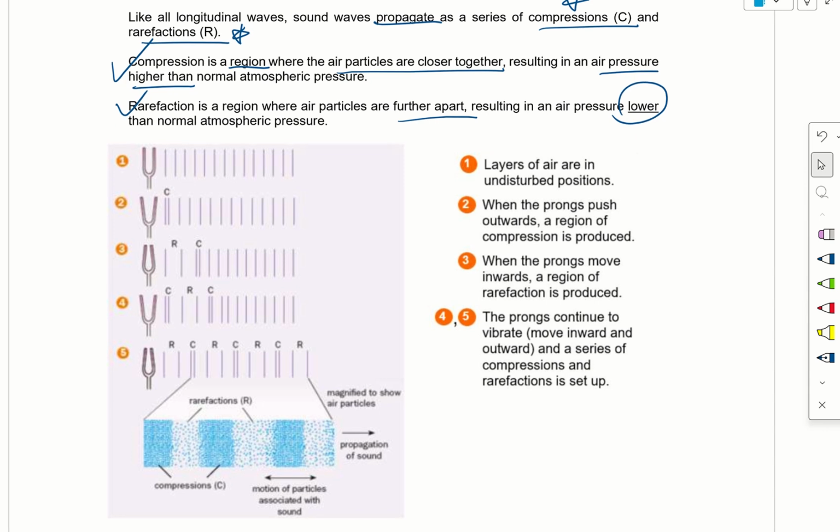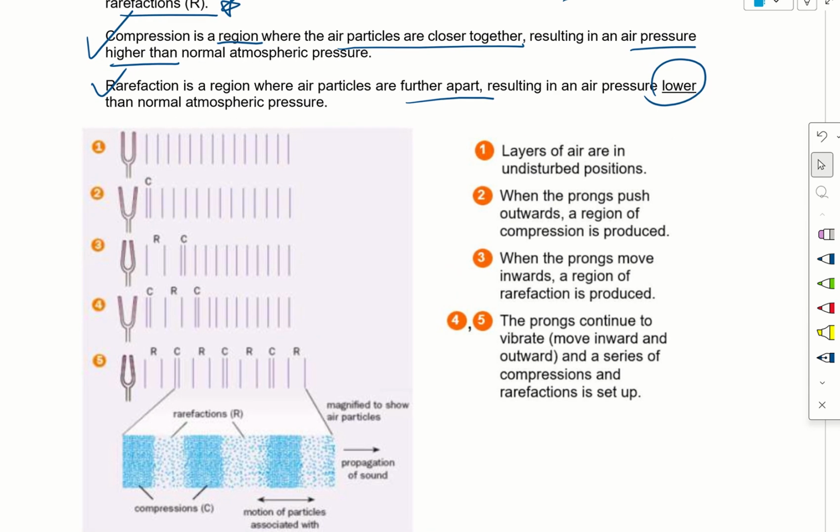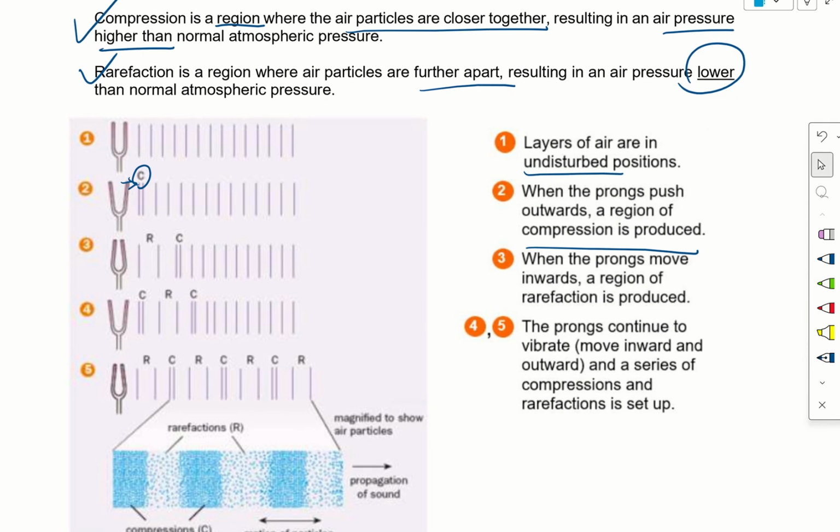If we look at the diagram below, for diagram 1, the layers of air are in undisturbed position, because you need vibration for waves to happen. Once we hit the prongs of the tuning fork, the prongs will push outward and a region of compression is produced. It pushes this layer of air closer together, so it results in air pressure higher than normal. So this is a region of compression.